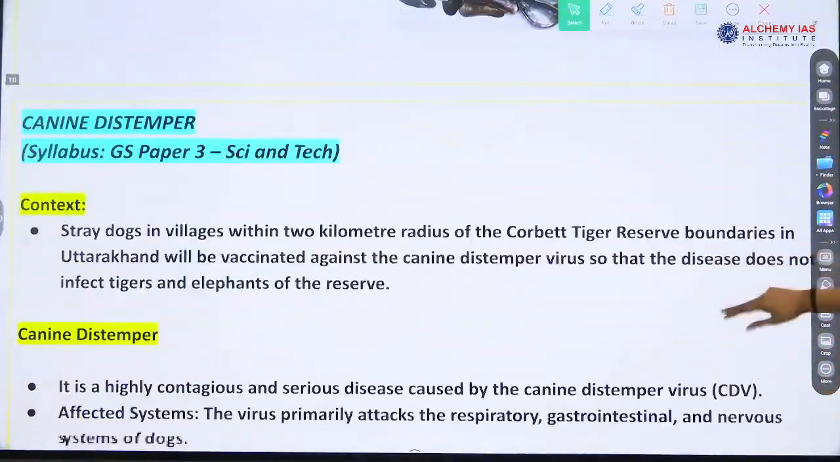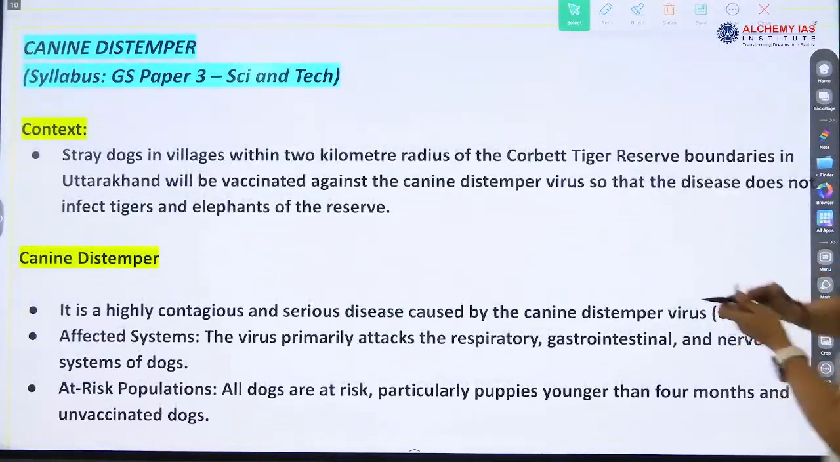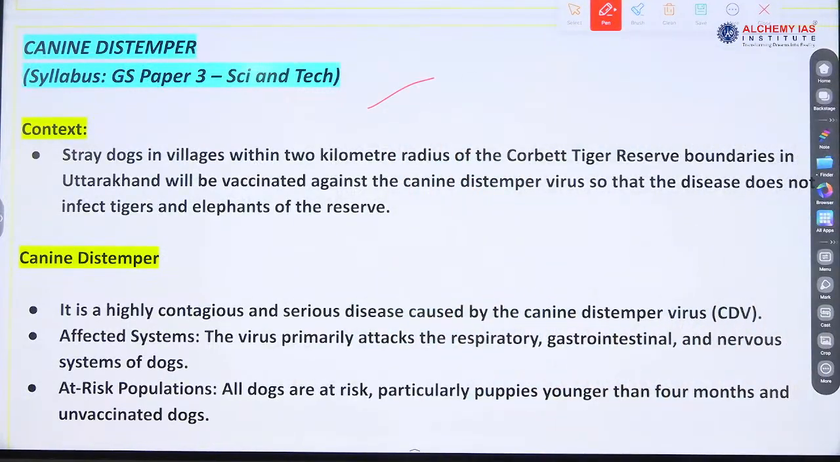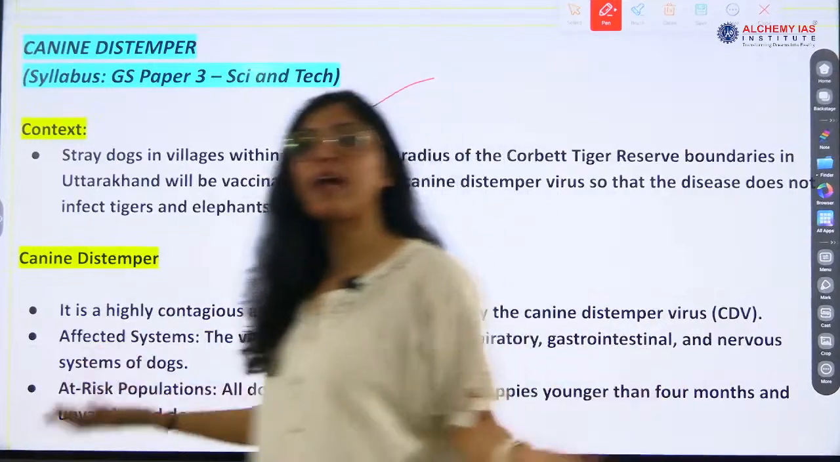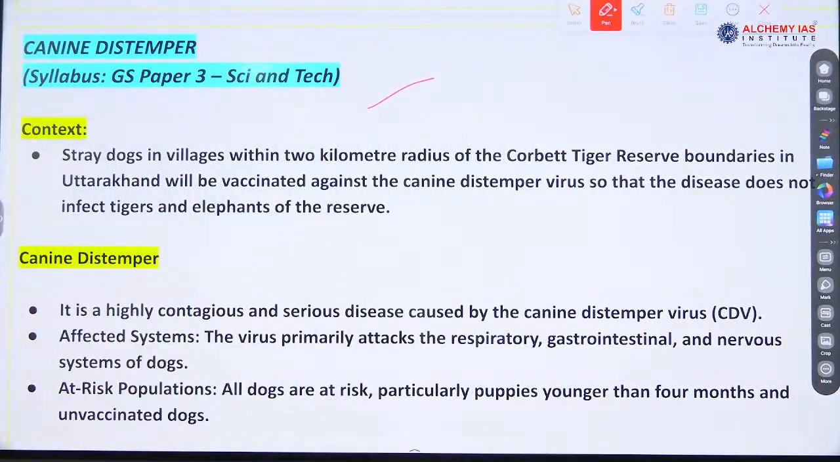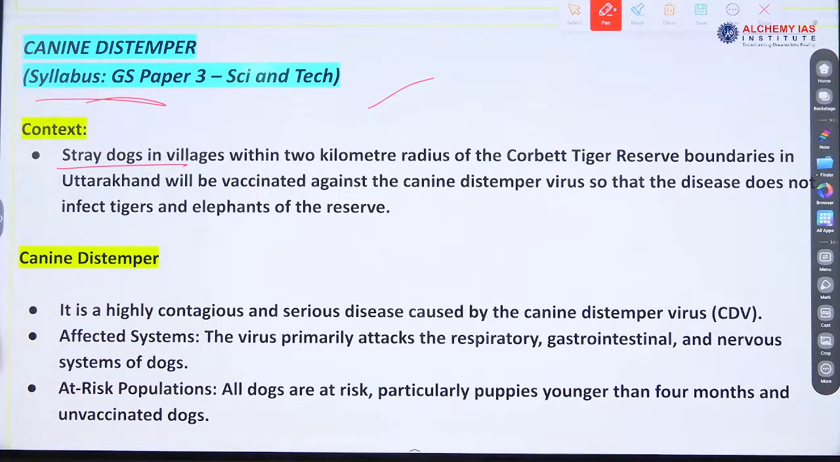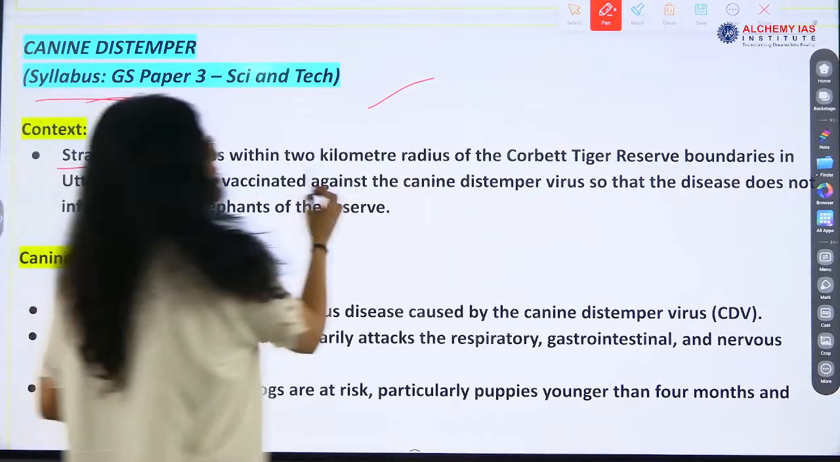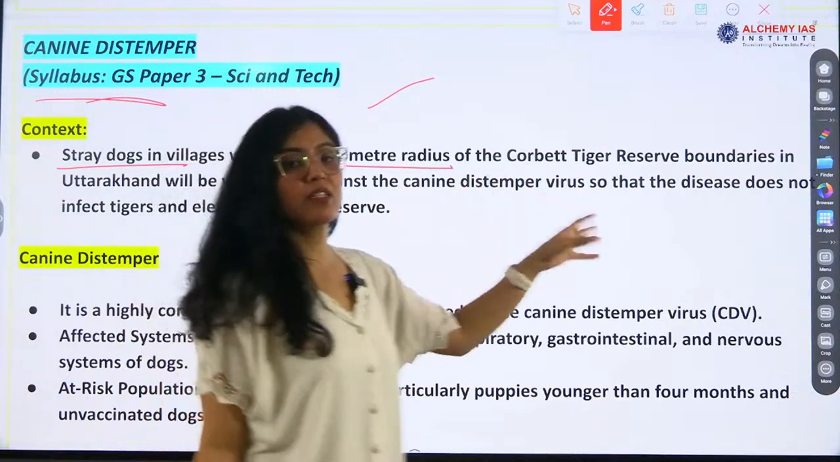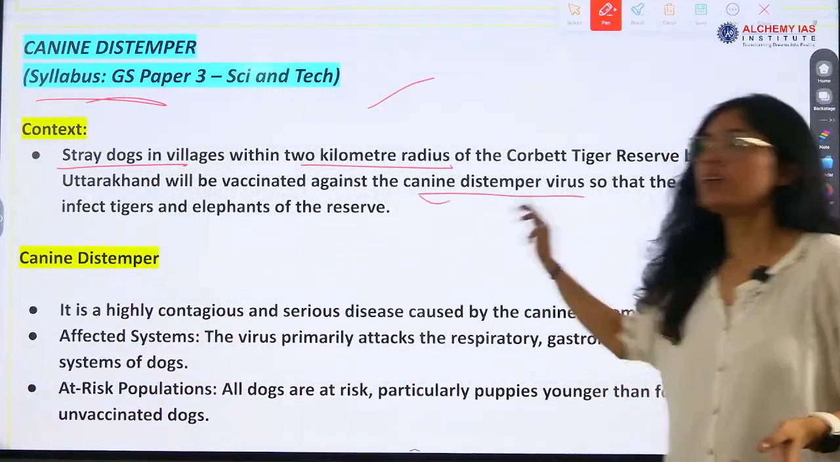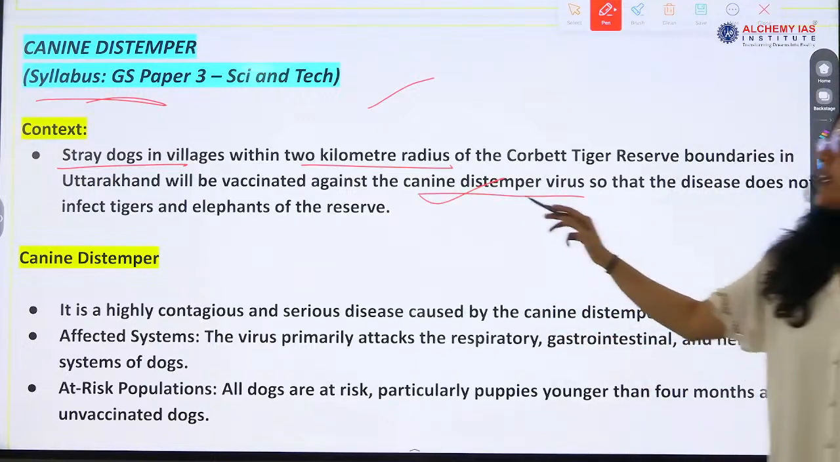Canine distemper. What is this? This can also be asked simply, right? What is canine distemper? Canine distemper was in the news, right? So why was it in the news? Stray dogs in villages within a 2-kilometer radius of Corbett Tiger Reserve in Uttarakhand are being vaccinated against the virus.